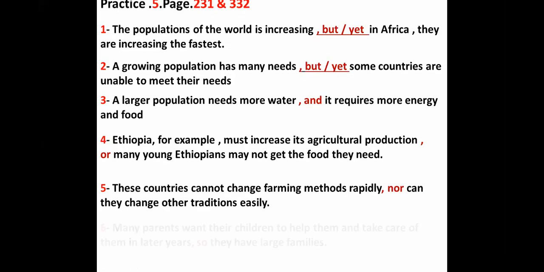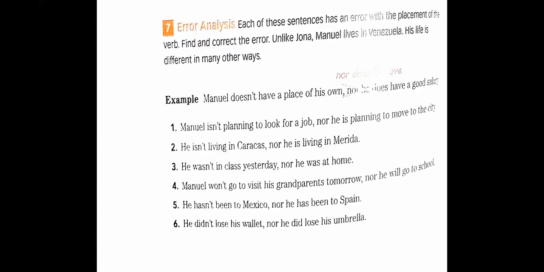This is the answer key of practice 5. Now practice 7. Omar Ahmed, can you read? Each of these sentences has an error with the placement of the verb.